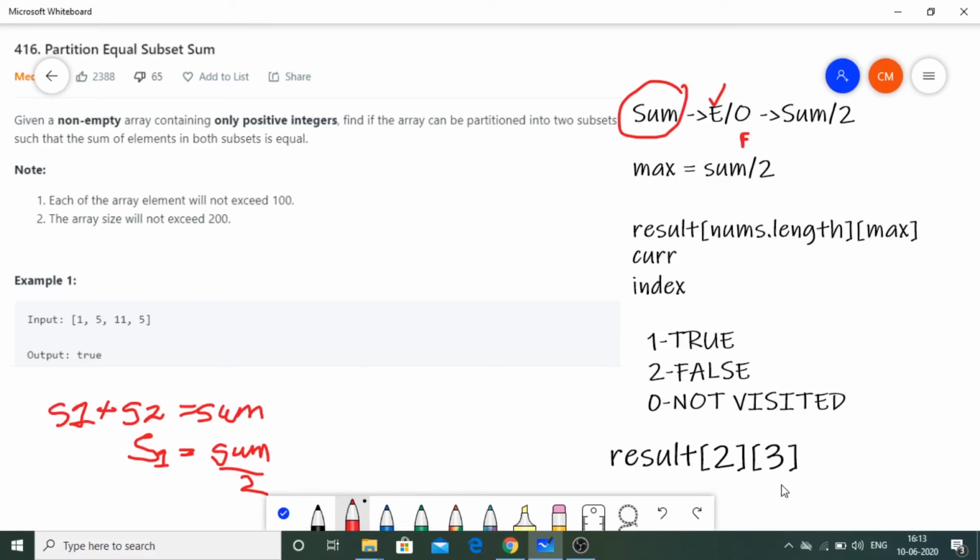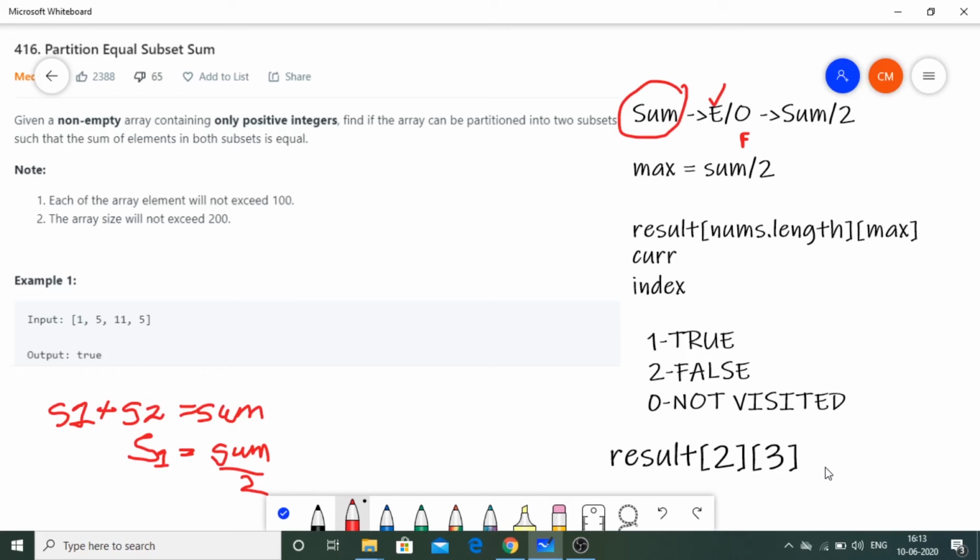Current and index, I forgot to tell about what the current and index variables are doing. Actually, current is nothing but the sum of all the elements up to which we are presently at some iteration, right? And index is the current index at which we are. Okay, so that's nothing to worry about.